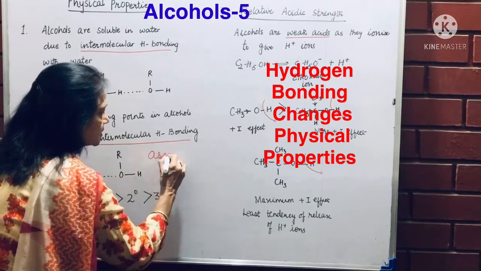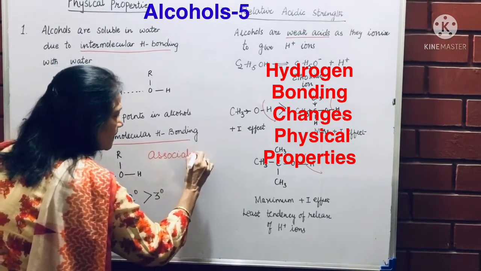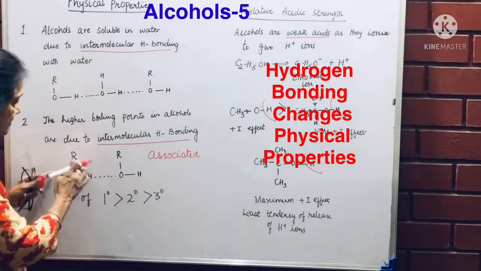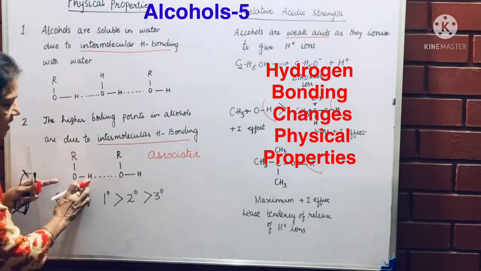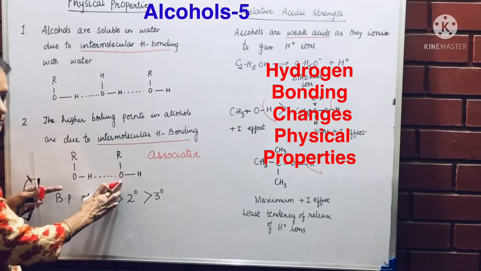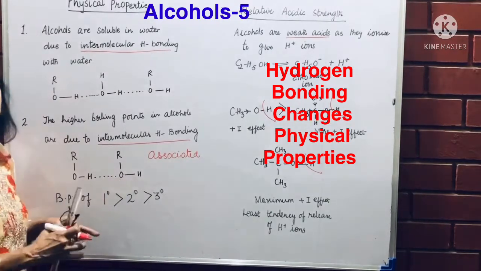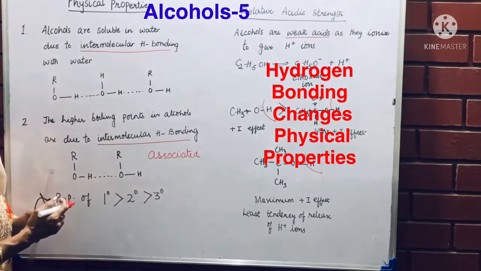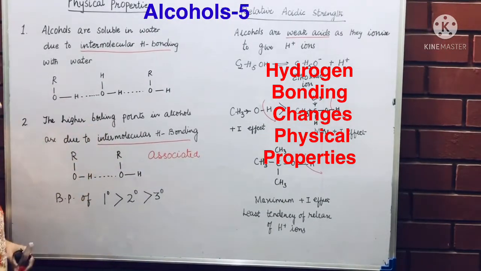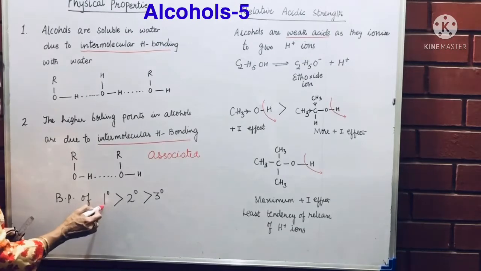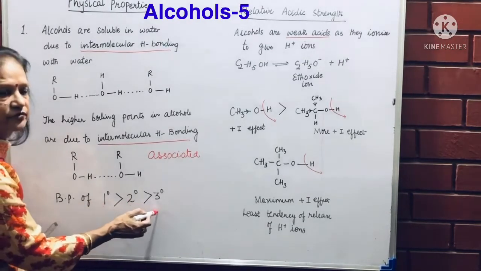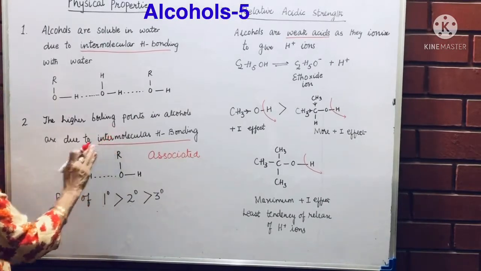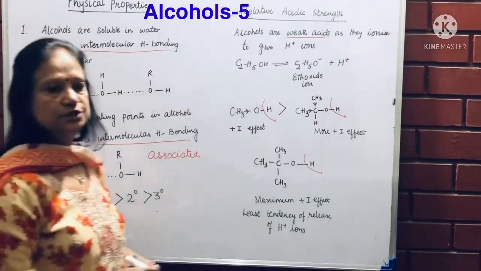Similarly, they have higher boiling points because they become associated molecules, because they can have hydrogen bonding between themselves. ROH, ROH. There is a hydrogen atom here, there is an oxygen atom here. So both of them form a weak hydrogen bond, associating the molecules together, so boiling point increases. Primary alcohols have higher boiling points than secondary, than tertiary. So boiling points are increased due to intermolecular hydrogen bonding.